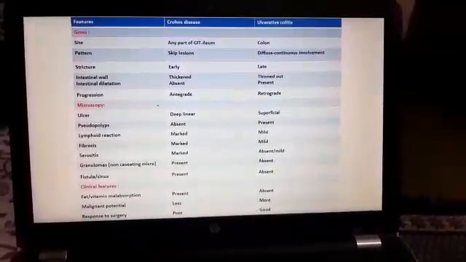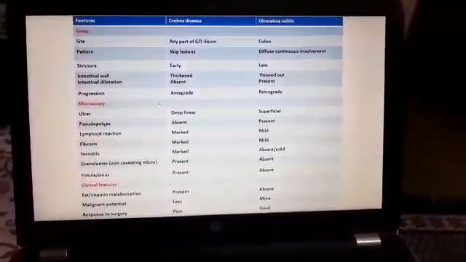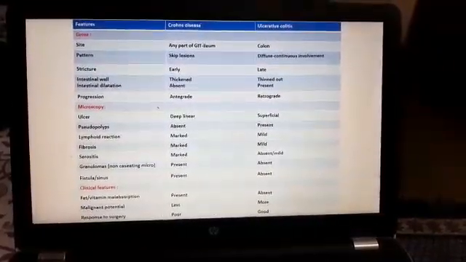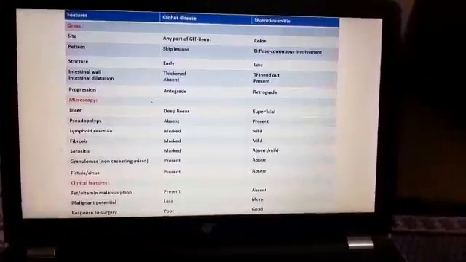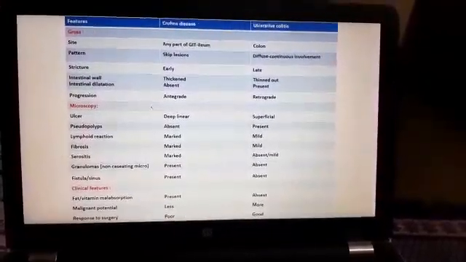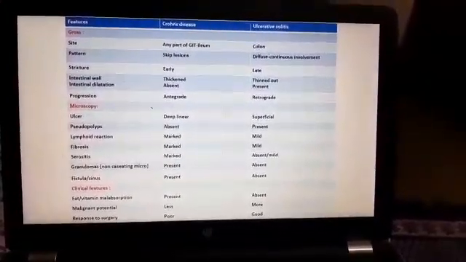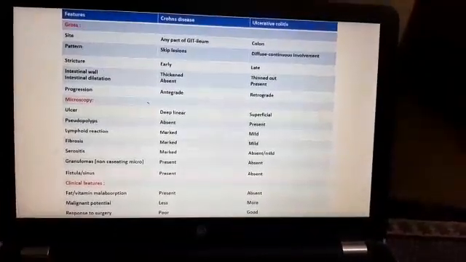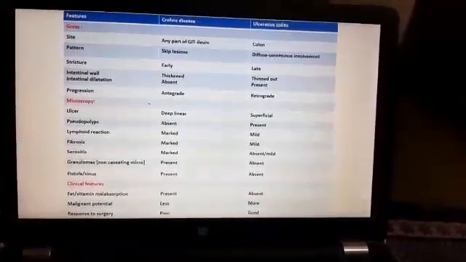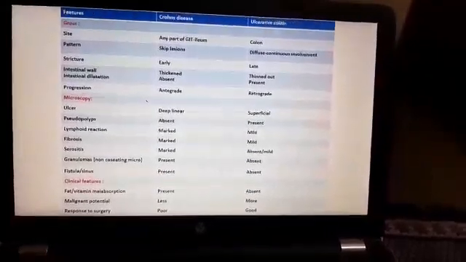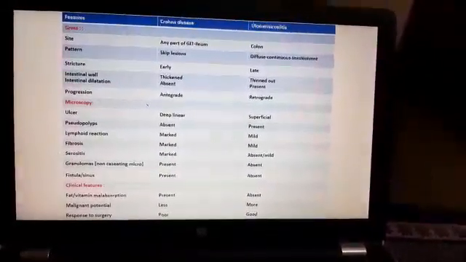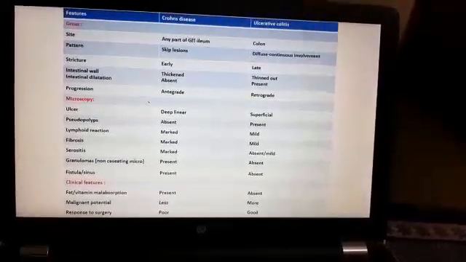So in Crohn's disease, ulceration will be deep, whereas in ulcerative colitis, it is superficial. Then pseudopolyps are usually absent in Crohn's disease, but in ulcerative colitis, the regenerating mucosa will form the pseudopolyps. Lymphoid reaction is marked in Crohn's disease because there is formation of granulomas and transmural inflammation, whereas in ulcerative colitis, it is a mild lymphoid reaction.